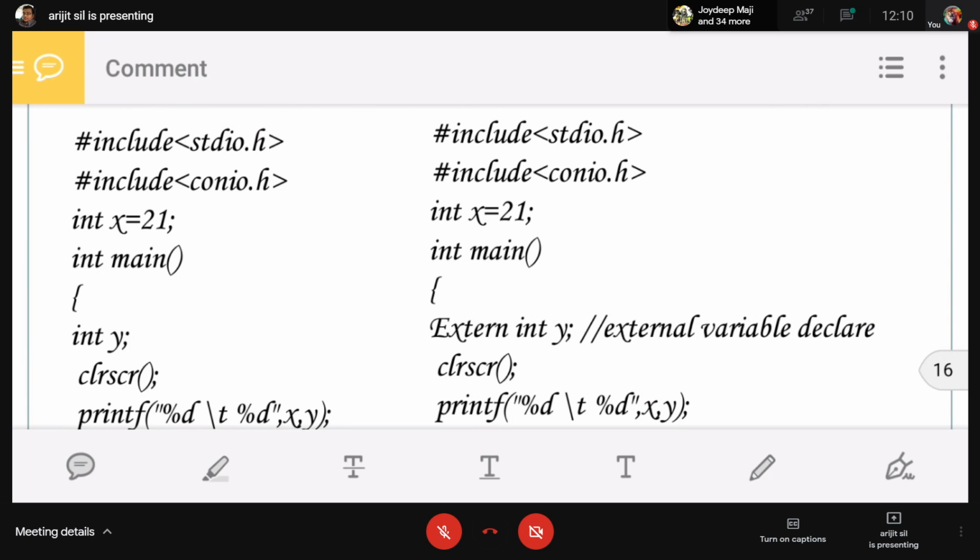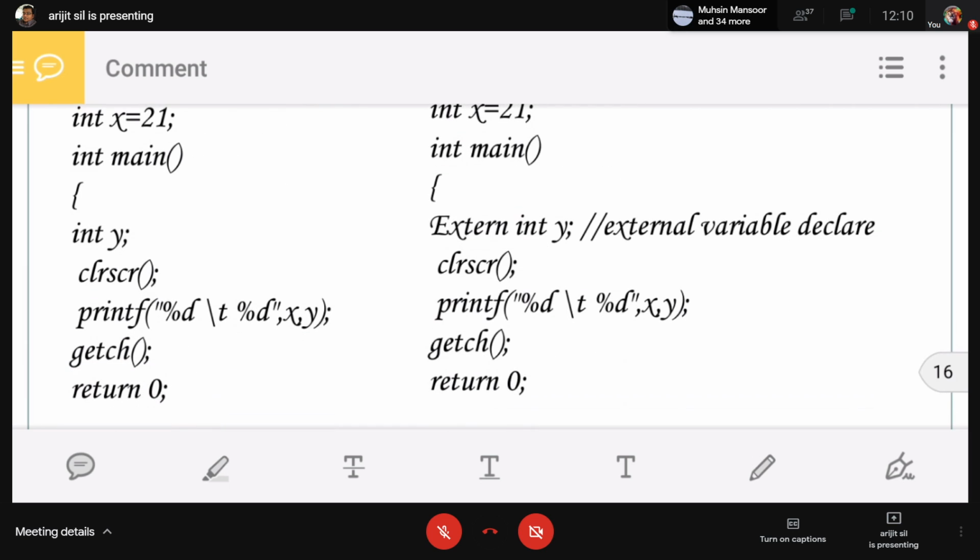Now look at a difference. On the left hand side there is a program, and on the right hand side there is a program. In the left hand side program I am showing int x equals 21. On the right hand side I wrote the same, x equals 21. And there is a main function. In the main function, on the left I am writing int y, but on the right hand side, extern int y.